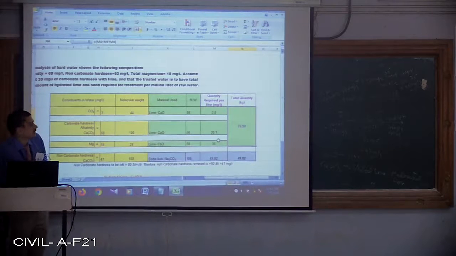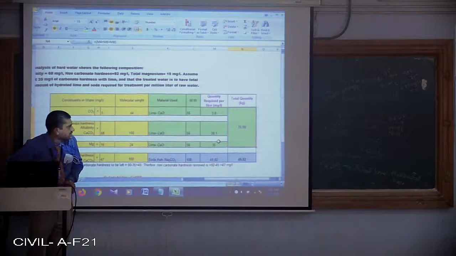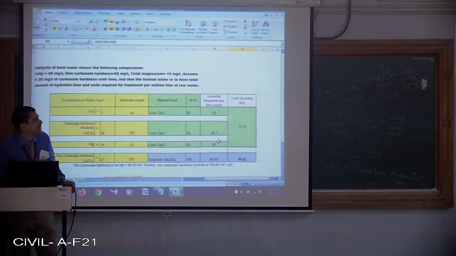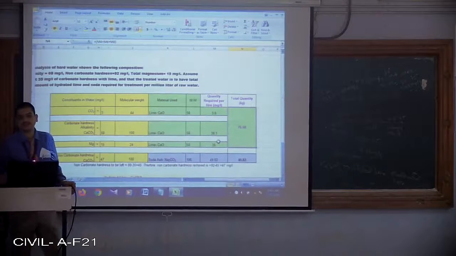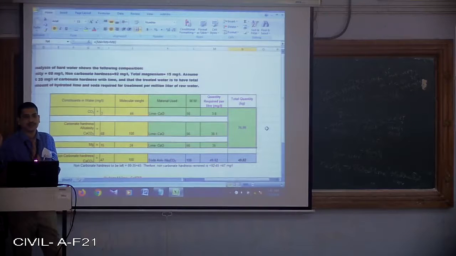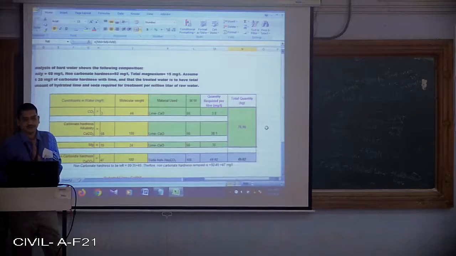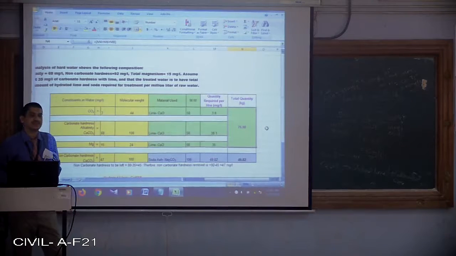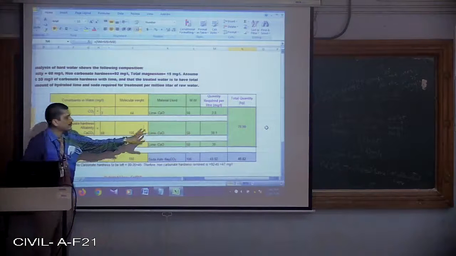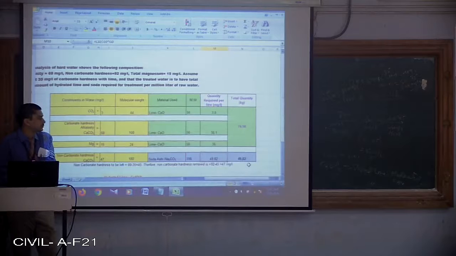If we have to treat, let us say, 1 million liter of water, that means 76.9 multiplied by 10 to the power 6, the answer we are going to get is in terms of mg, because 76.9 is in mg per liter multiplied by 10 to the power 6 liters. But I want the answer in terms of kgs, that means divided by 10 to the power 6, so 10 to the power 6 divided by 10 to the power 6 gets cancelled, and I am going to get 76.9 kgs.